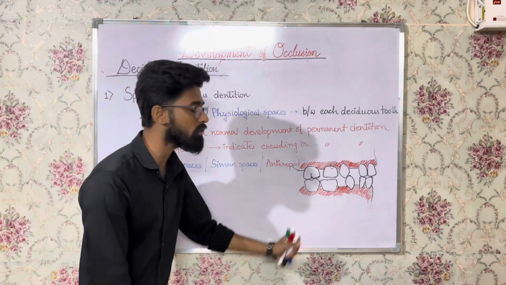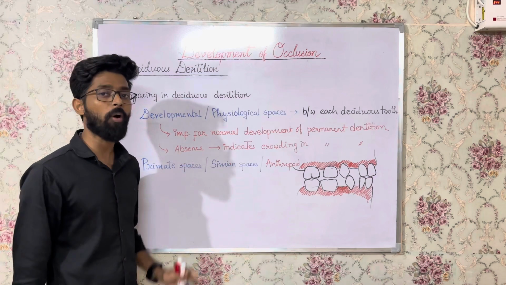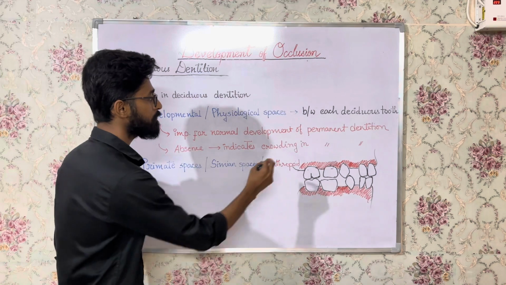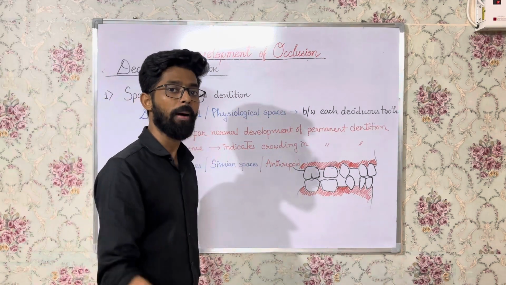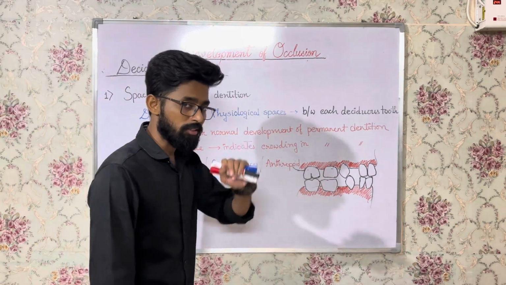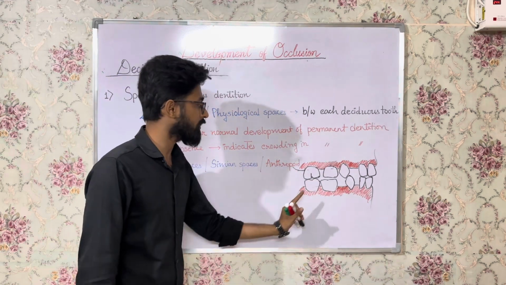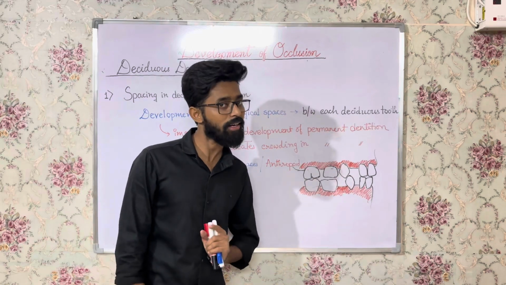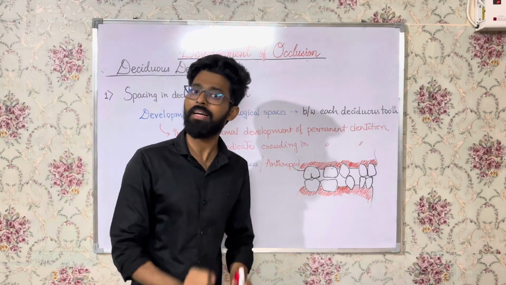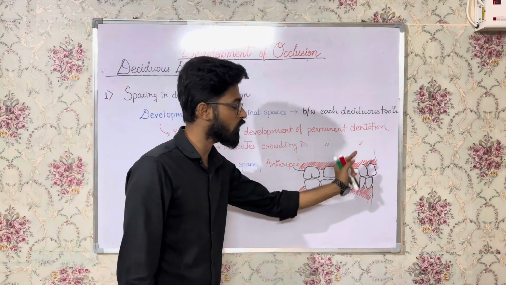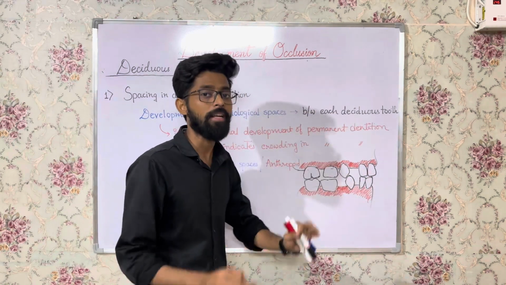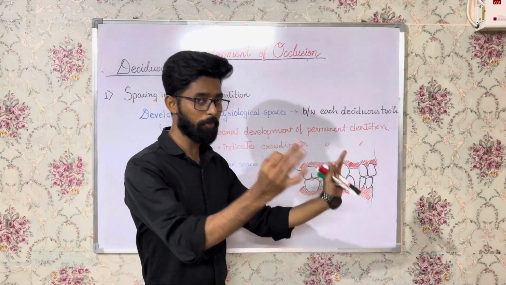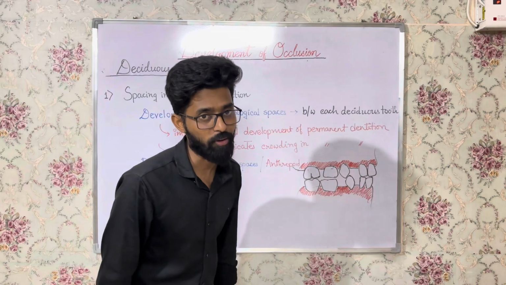Now what is the importance of these spaces? It is very important for the normal development of the upcoming permanent dentition, right? This space is required for the normal development of upcoming permanent dentition. Why? See, if you have studied in first year, the deciduous teeth are smaller in proportions and size than the permanent teeth, right? Means the permanent teeth are comparatively bigger than the deciduous teeth. Now when these deciduous teeth will shed and permanent teeth will come, they will need more space in the dental arch, right? So to accommodate them properly, these spaces are very important, right?